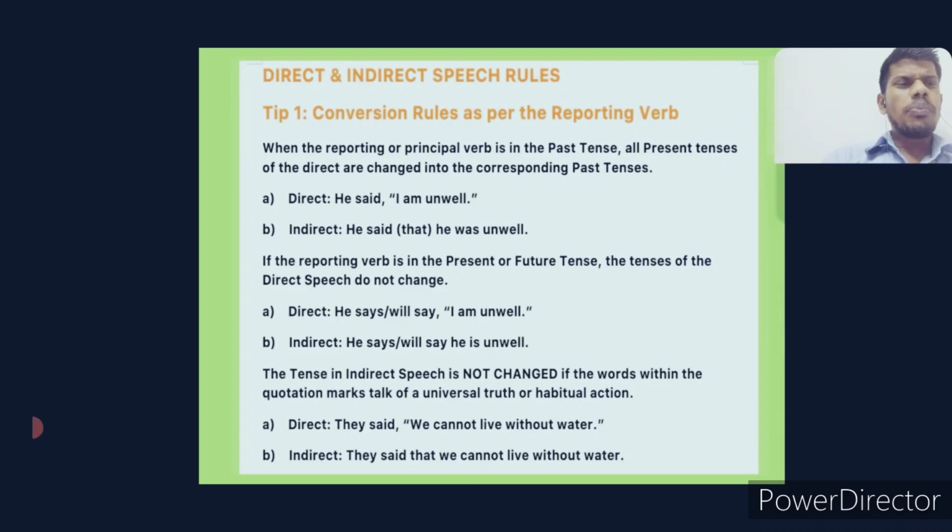Direct, indirect speech: what are the important rules that we have to keep? First one is the conversion rules as per the reporting verb. When the reporting verb or the principal verb, here principal verb means the main verb, is in the past, all present tenses of the direct are changed into the corresponding past tenses. That means if you find the reporting verb is in the past, and the direct is in the present, then we have to change it into past. He said, "I am unwell." In the indirect speech, he said that he was unwell: I becomes he, am becomes was. So simple present becomes simple past.